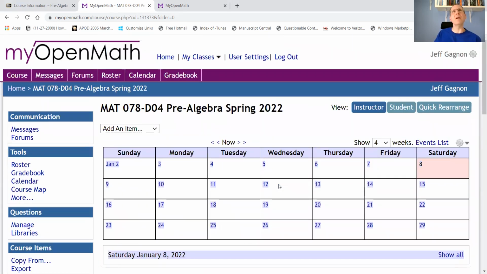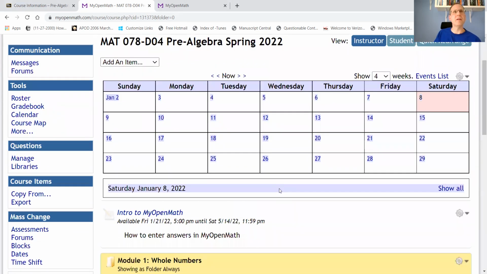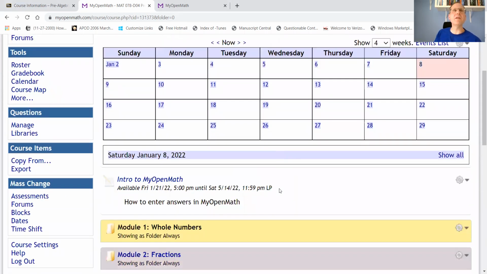Okay, so that's your MyOpenMath information. Oh, one thing I should mention is there is a first little, this is optional, but you might find this useful. It's just how to enter answers into MyOpenMath. So you may want to start by doing this intro to MyOpenMath module first. It's not going to be graded or anything, but it shows you how to input particular answers into MyOpenMath itself. Okay, you may not need that. You can just start with the homework, but if you find it confusing, then you can go to this intro to MyOpenMath.